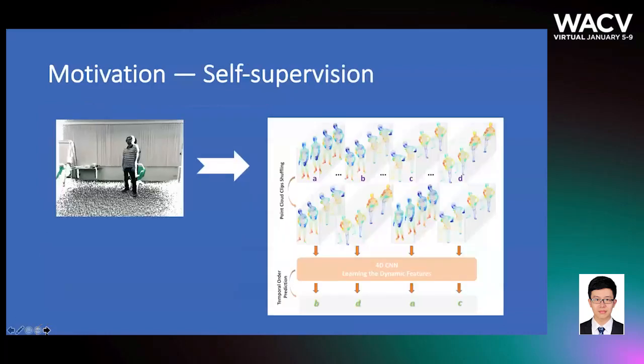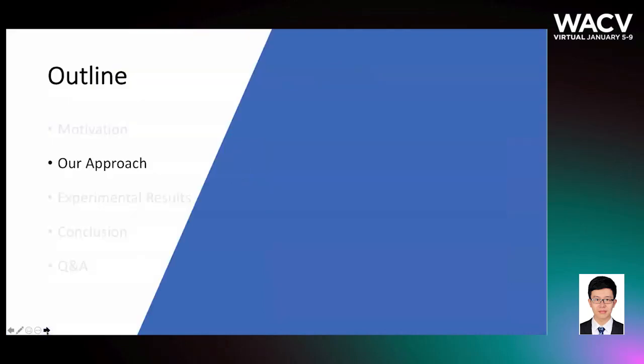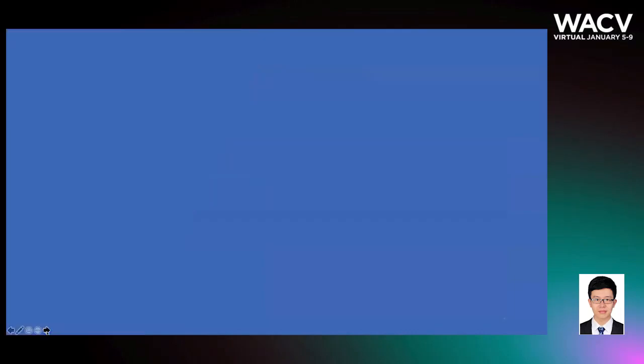Then here comes our motivation. We would like to apply a self-supervised method to do the 4D spatial-temporal feature learning. As shown in the figure, we use 4D scene networks, and we input the point cloud clips, which are shuffled. And then we predict the order of them, which is B, D, A, C, to learn the dynamic features of these 3D point clouds. And here is our approach.